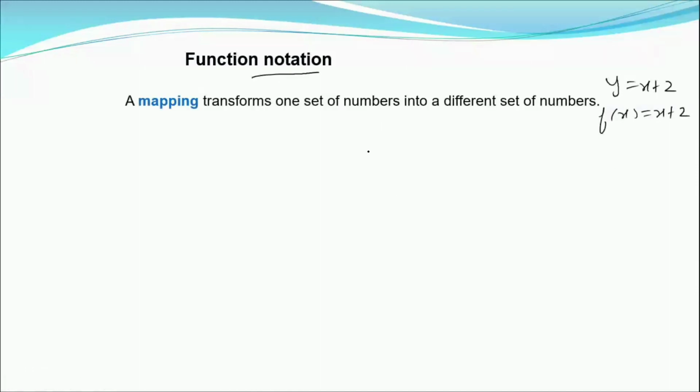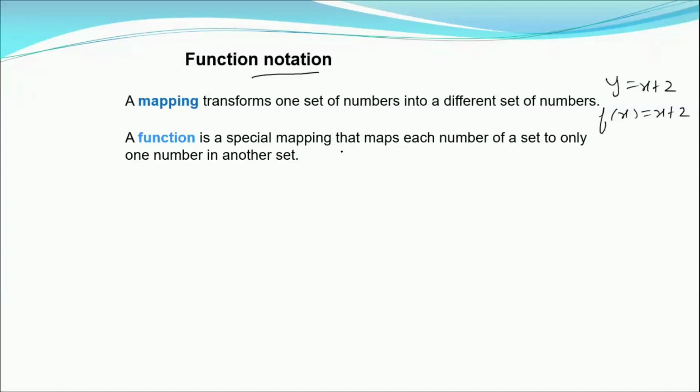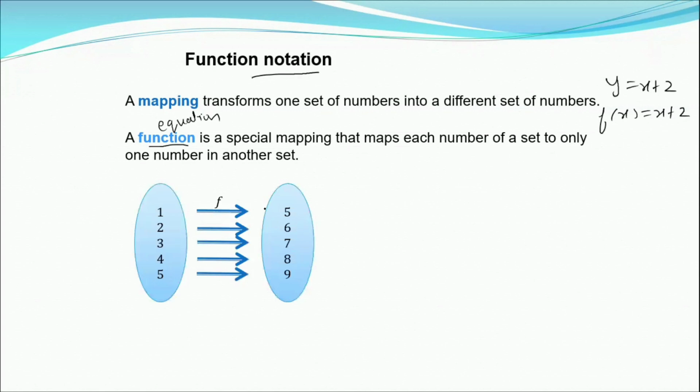Let us understand more about functions. A mapping transforms one set of numbers into a different set of numbers. A function, also called an equation, is a special mapping that maps each number of a set to only one number in the other set. So 1 maps onto 5, 2 maps onto 6. This is your input and this is your output. What is the relation between 1 and 5? It is plus 4. 2 plus 4 is 6. So the function here is x plus 4, or you can say add 4.